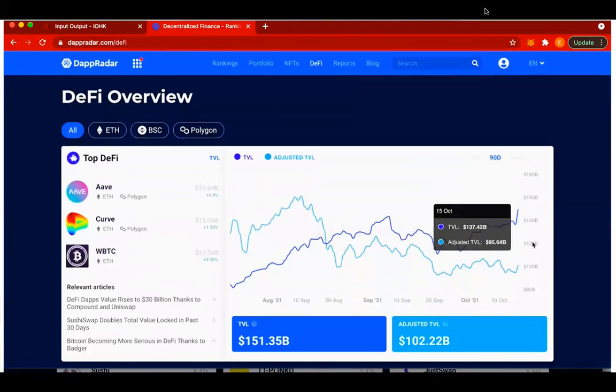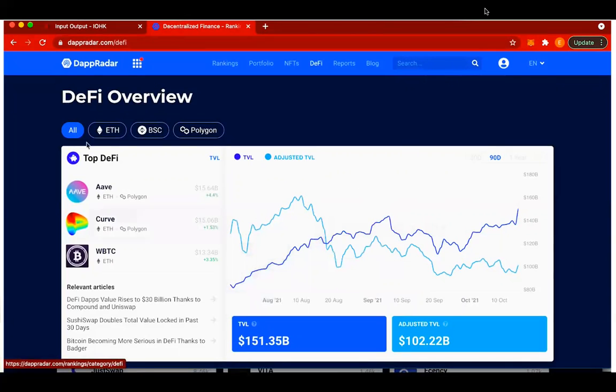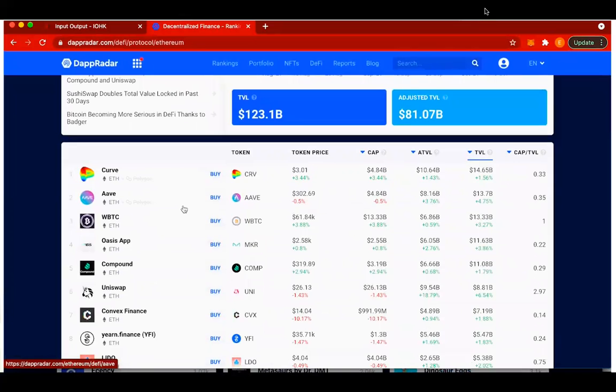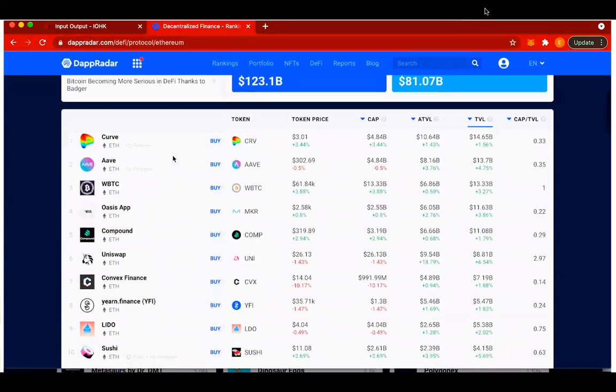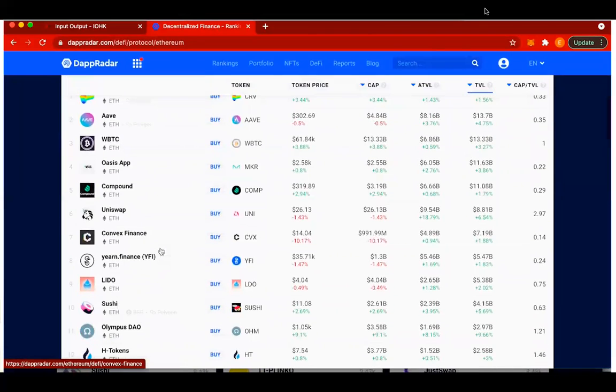Now, if I say I only want to see DeFi applications that are built on top of Ethereum, I just click on Ethereum here, and I can just scroll down. Now I'm only seeing decentralized applications that are built on top of Ethereum. So I have Curve here, Aave, Wrapped BTC, Oasis app. I have all these applications here, and you can spend your time to investigate and also to understand how this ecosystem works.